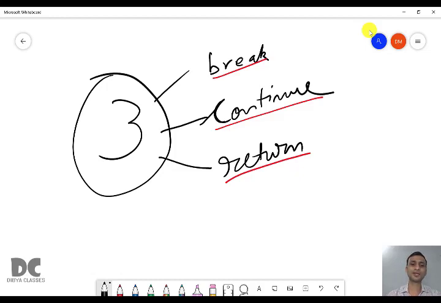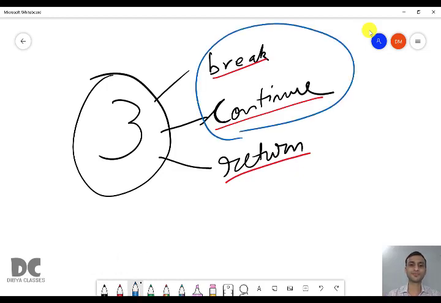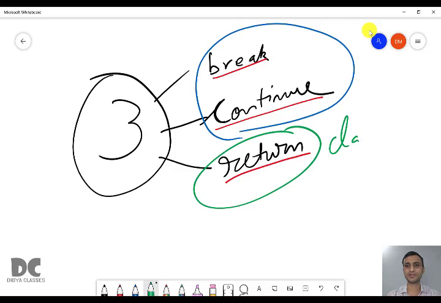Today we are going to learn about break and continue. Return is part of class 10, so we'll study about return in class 10. In class 9 we are going to study about break and continue. And break and continue are generally used in looping statements.